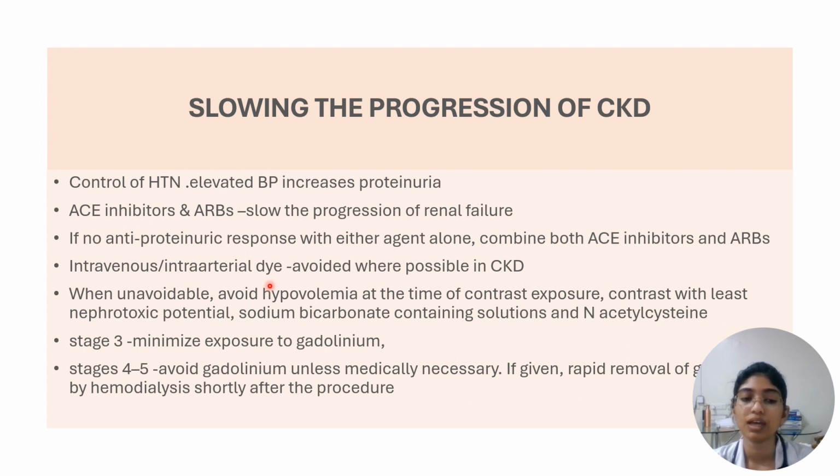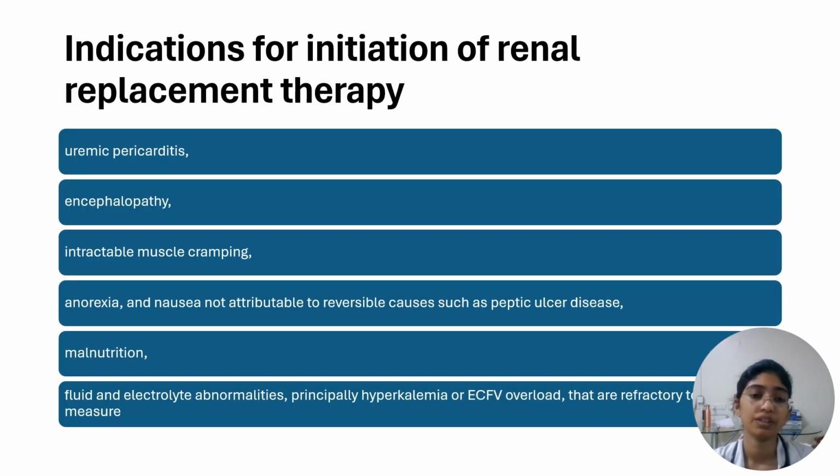And if it is unavoidable to give contrast, then at the time of contrast exposure, we have to avoid hypovolemia and use a contrast with the least nephrotoxic potential, and give sodium bicarbonate containing solutions and N-acetylcysteine. In stage 3, we have to minimize the exposure to gadolinium. In stages 4 and 5, we have to avoid gadolinium unless medically necessary. But if it is being given, then immediately after the procedure, we remove the gadolinium with hemodialysis.